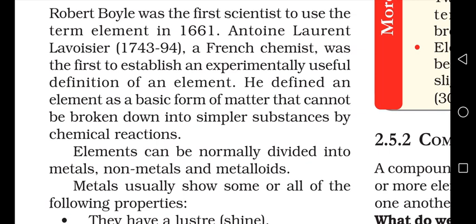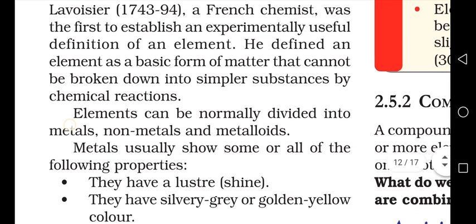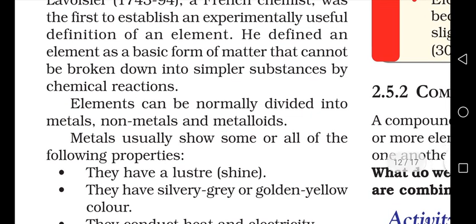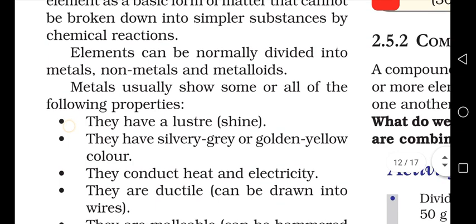For example, hydrogen, helium, lithium, beryllium, boron, carbon, nitrogen, oxygen, right? So all of these are elements. Zinc, iron, calcium, potassium, sodium, magnesium, aluminum, silicon, phosphorus, all of these are elements. These elements can normally be divided into metals, non-metals, and one more category, called metalloids. What are the properties of metals?